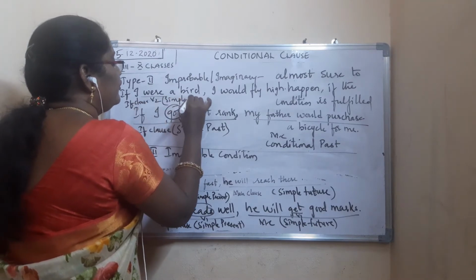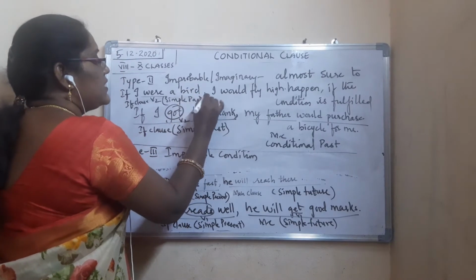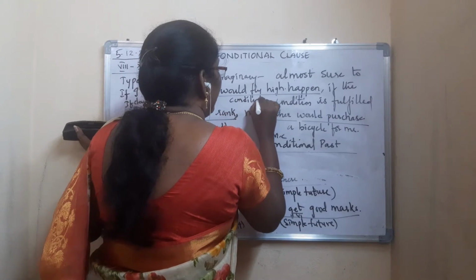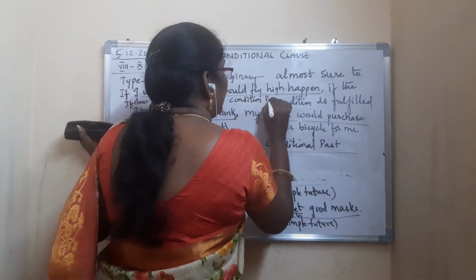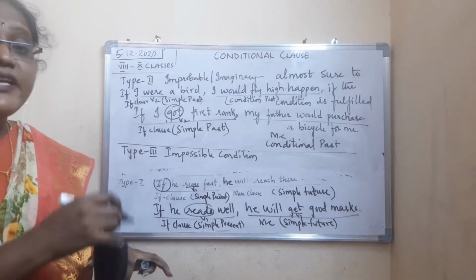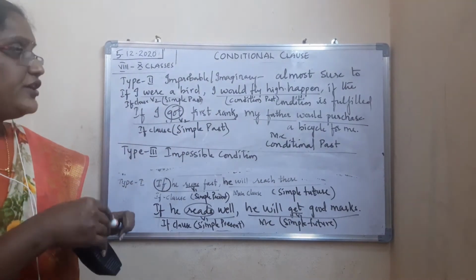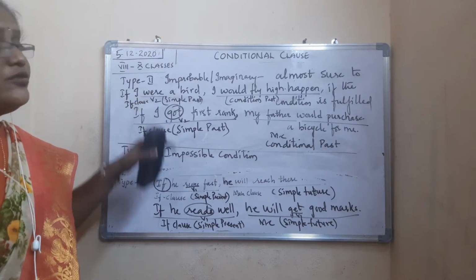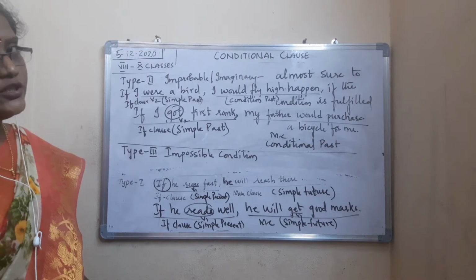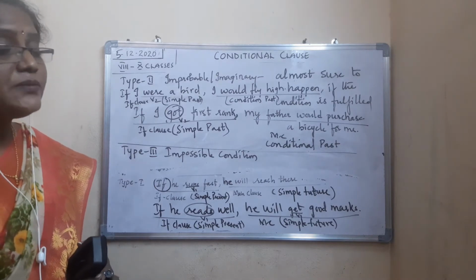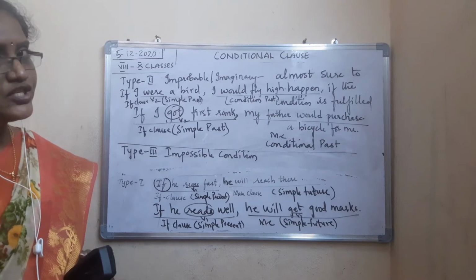In type 2, the if clause part will be simple past and the main clause will be conditional past. So, if I were a bird, I would fly high, but you are not a bird. It is just an imaginary condition. You can use were with I, he, she, it, they. You can use the word were, simple past tense. Is it clear? Now coming to type 3, it is an impossible condition, an unreal condition we can say.